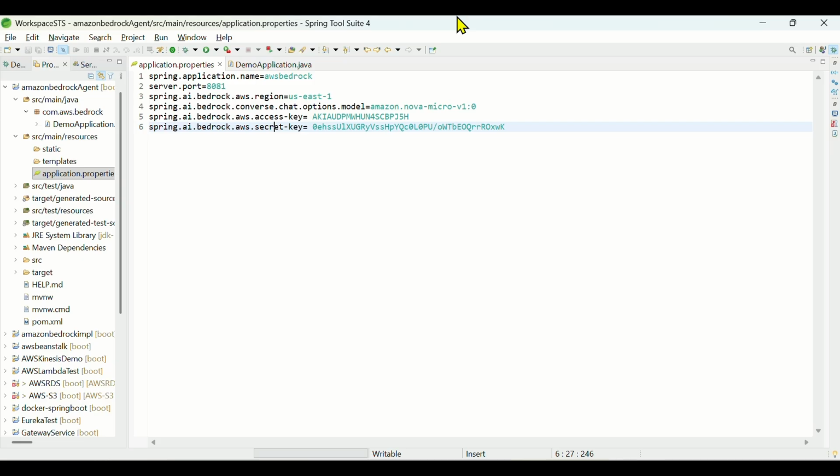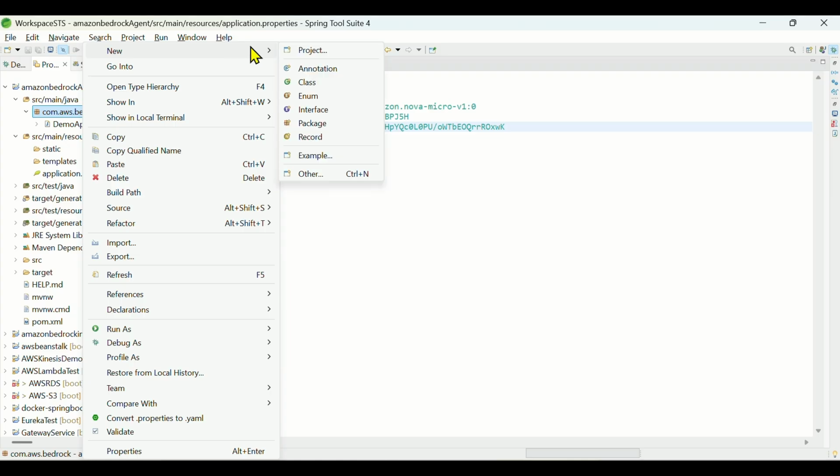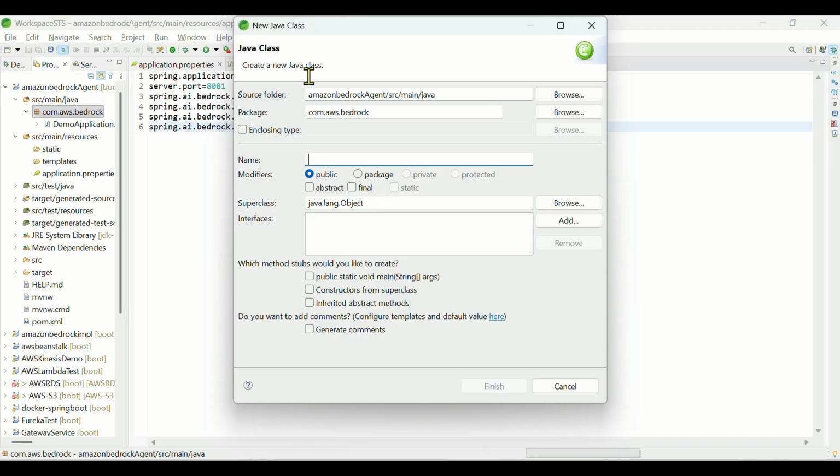Now, I had mentioned about tools, so let's create some tools. We'll first create a tool, register the tool, register the chat client, and use them in the controller and the service layers. So I can say agent tools